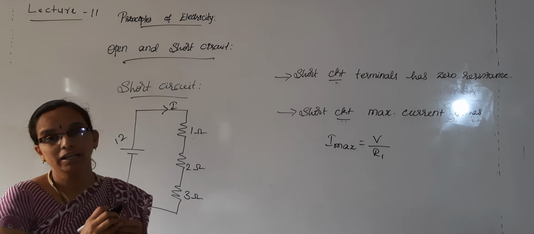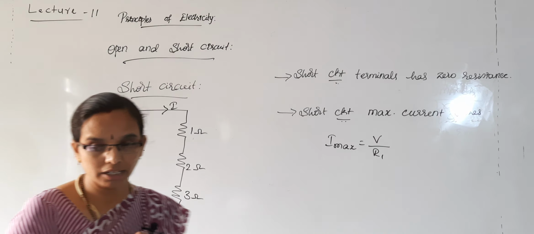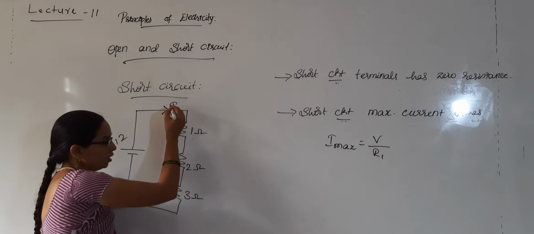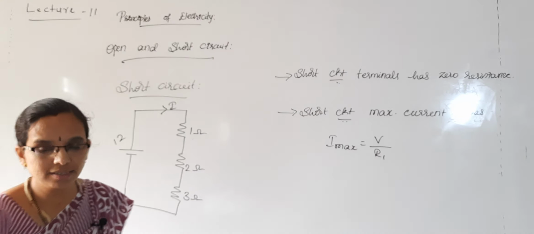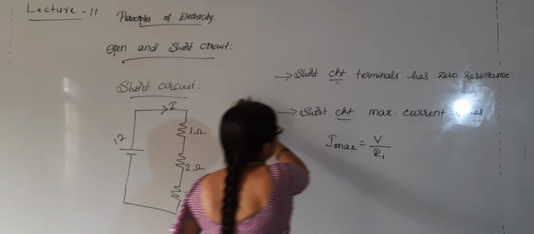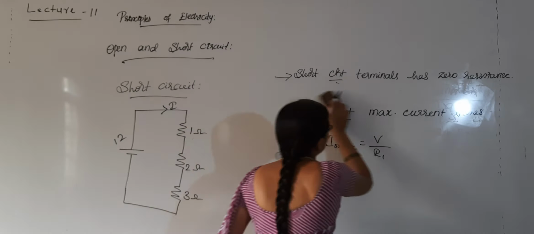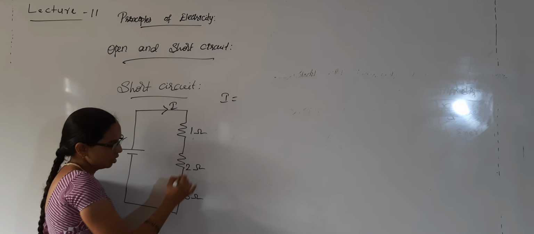I will be the current flowing through this circuit. What happens whenever the circuit is like this? This is a series circuit. What will be the value of I?